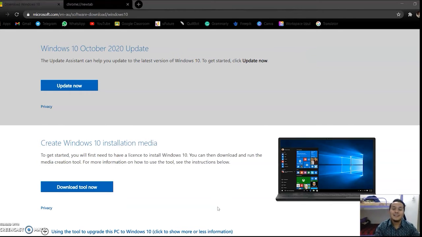Set up the screen before it closes. So done! Ta-da! So these are the steps on how to install this on a PC.